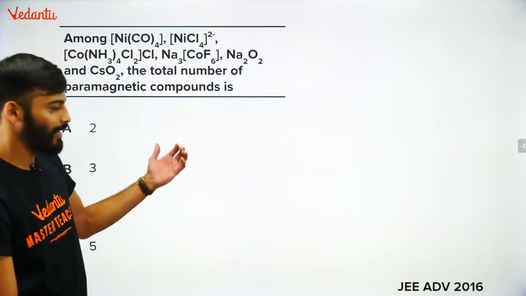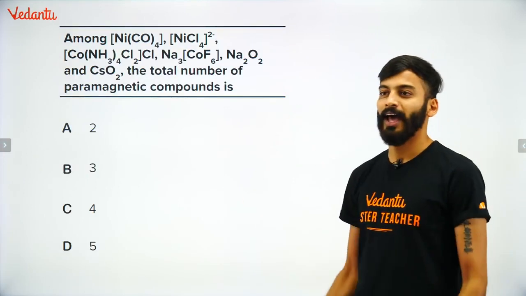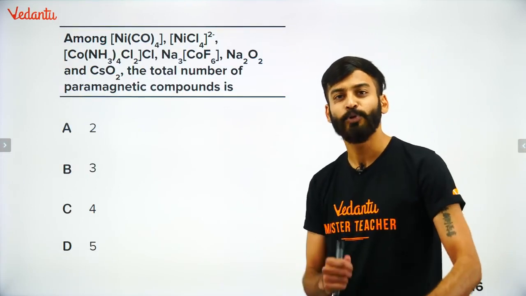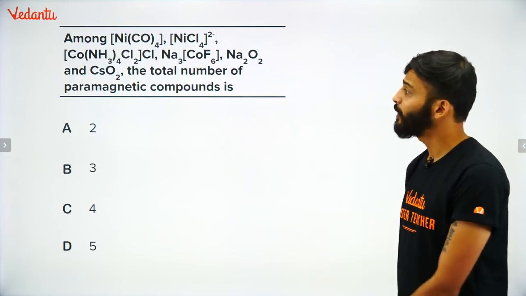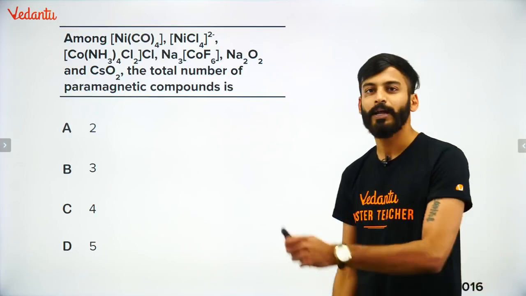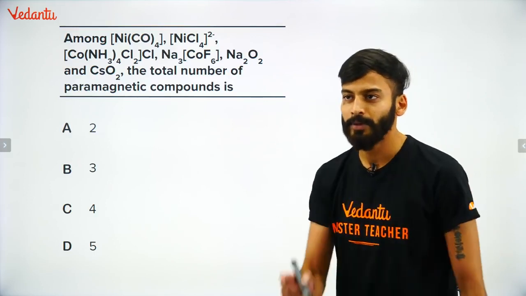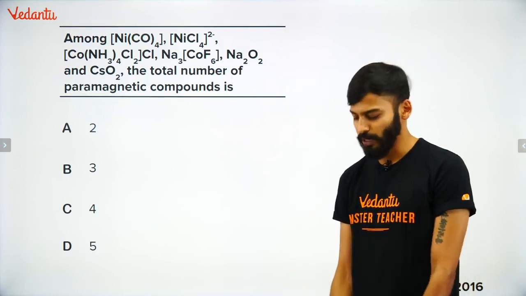So the first question, I'll get aside. Read the question and give me the answer, and I'll help you find the answer step by step. So everyone, please go ahead. Among all the complexes, you have to find how many paramagnetic compounds there are. Let me know the correct answer.